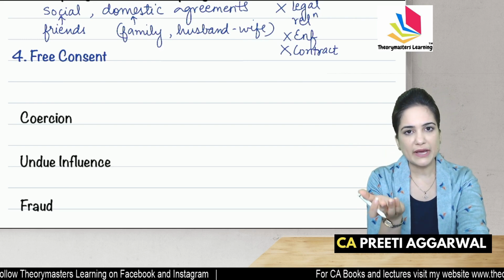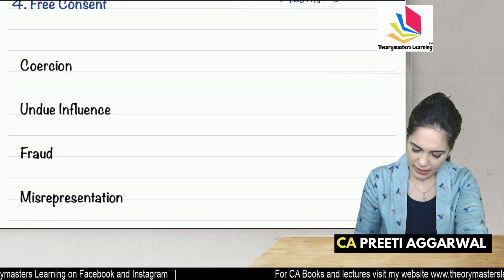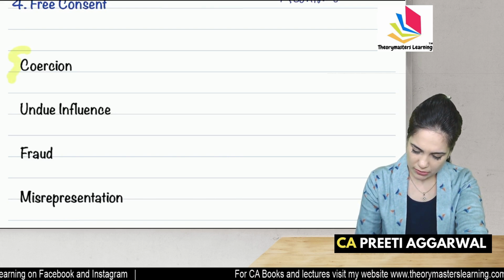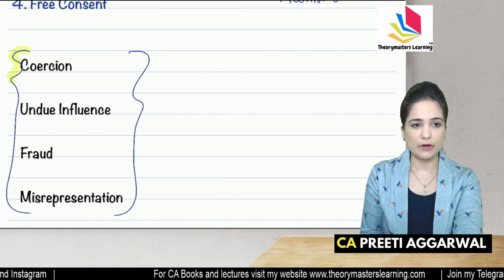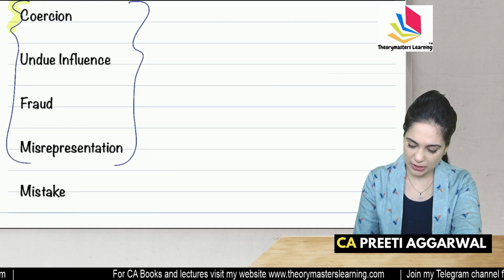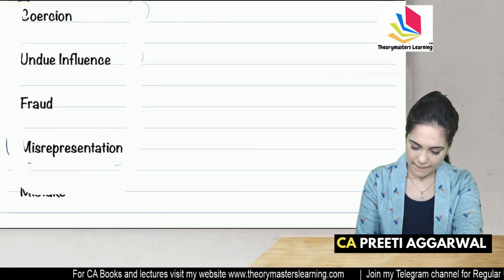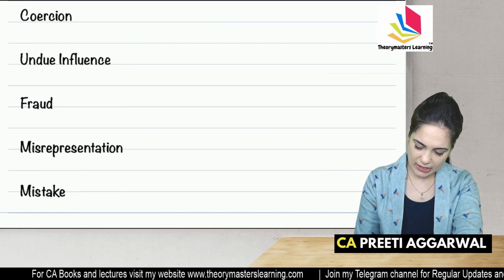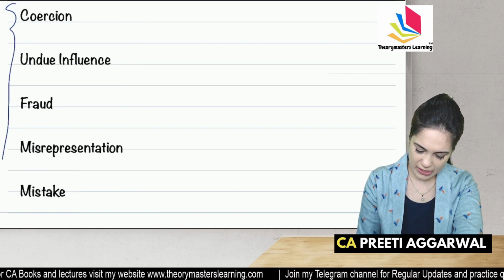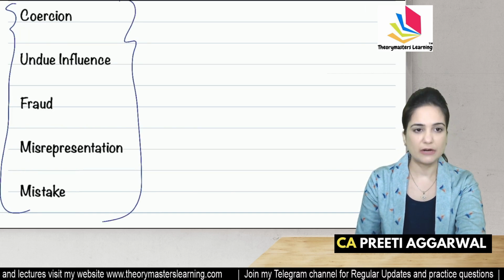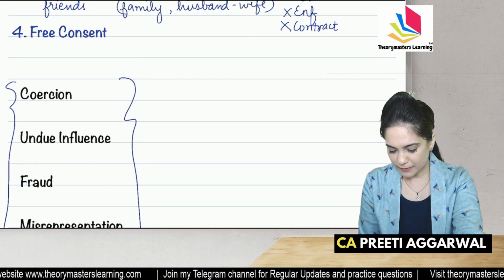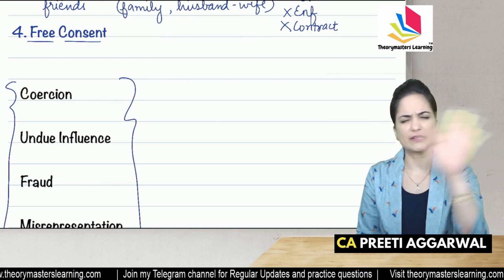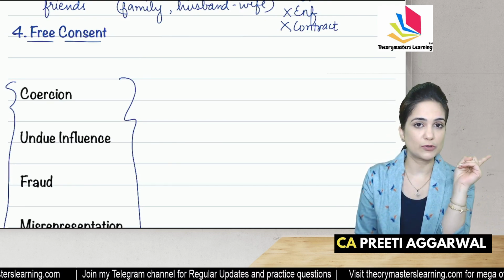But what if my consent has been obtained by coercion, undue influence, fraud, misrepresentation, mistake? Then in this case, the consent is not free. It's not a valid contract. For a valid contract, my consent must be free consent. Nobody has forced me.